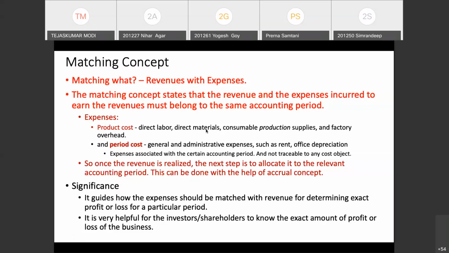Another thing, which I have been emphasizing for some time now, is that there are two kinds of expenses. There is product cost, and then there is period cost. Product cost is the cost of producing goods. Let's say I have purchased 100 ACs during this year, and out of these 100 ACs, I have sold 80 ACs.